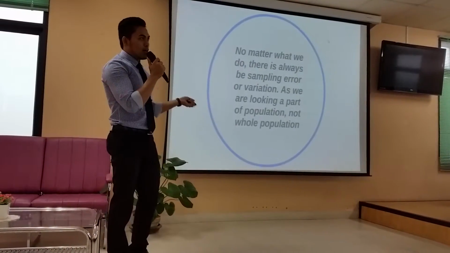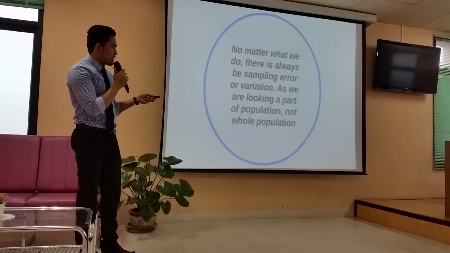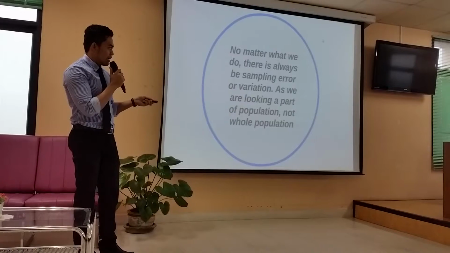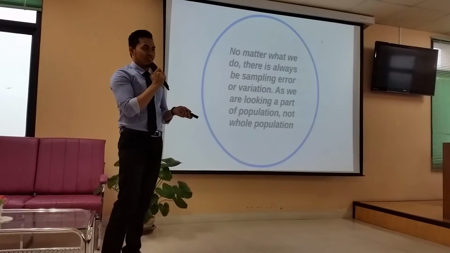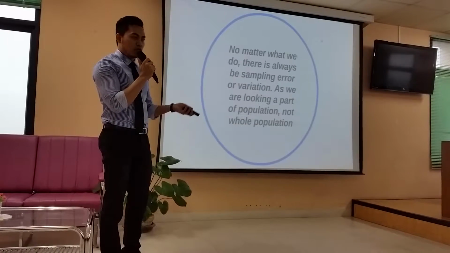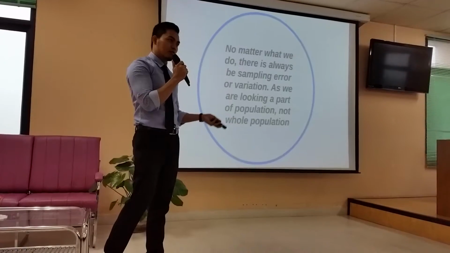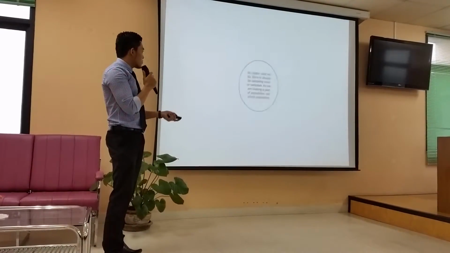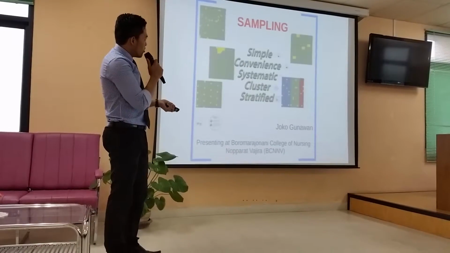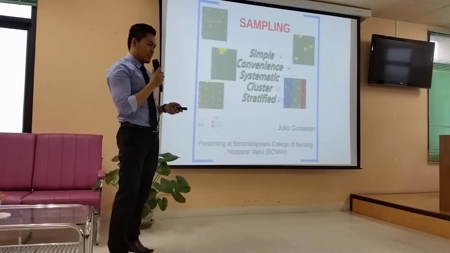And then here, I just like to emphasize, no matter what we do, there will always be sampling error or variation, as we are looking at part of the population, not the whole population, right? So when we do sampling, just like when we measure a sample, we cannot avoid sampling error, right? So now we talk about simple, convenience, systematic, cluster, and stratified.